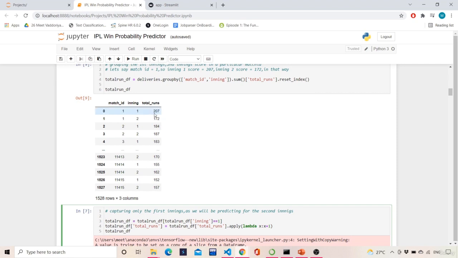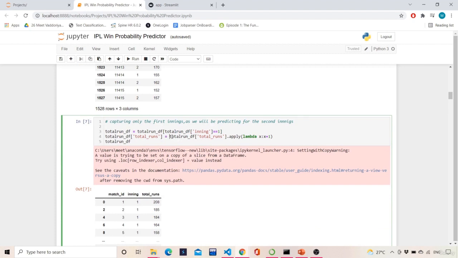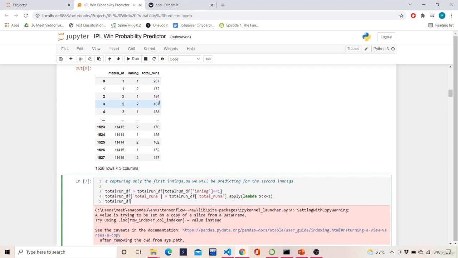So let's say that team A in the first innings scored 207 runs. So the target for team B will be 208 runs. So that is why total run DF of total runs dot apply lambda x plus 1. This function you must be very familiar with, I use this a lot of times. This basically is an inline for loop which says that for every run in this total run you add an extra 1 to this. That is nothing but this lambda function. What it's doing is this only.